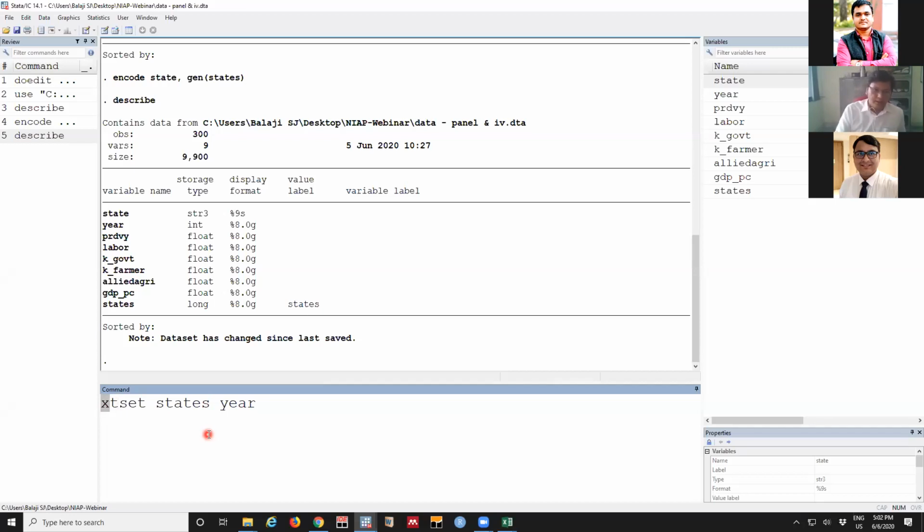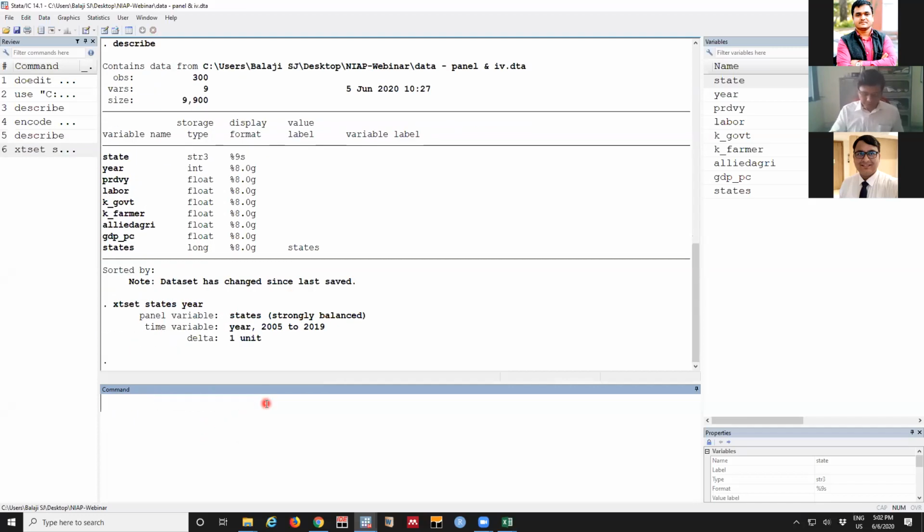The X is state, the variable we created earlier by encoding. And for time, this is the year. Once you enter those details, it automatically says this is the panel variable. The panel variable is state, the entity we are discussing. The time variable is from 2005 to 2019, the minimum and maximum range.